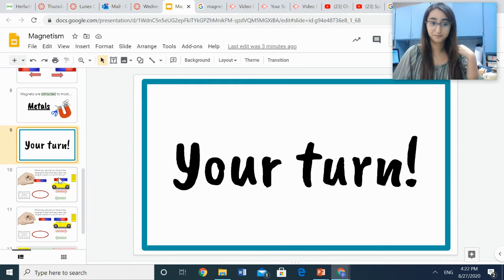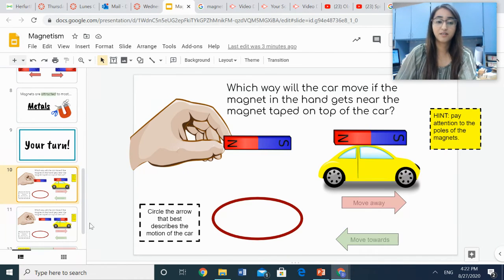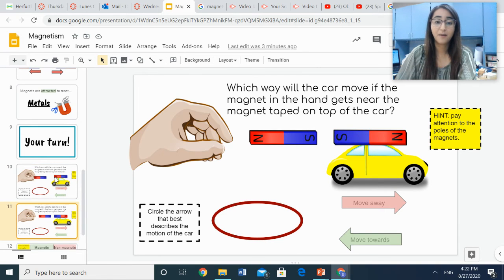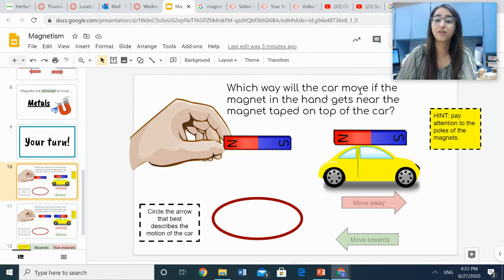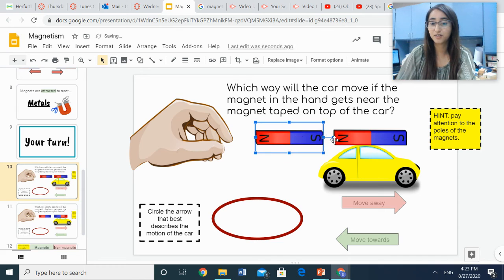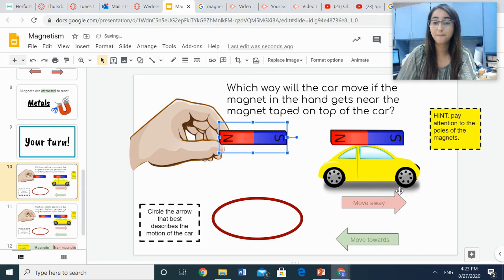All right, so now it's your turn. For your assignment, you are going to answer these two questions about poles. It says, which way will the car move if the magnet in the hand gets near the magnet taped to the top of the car? So if this magnet were to get closer to this one, is this magnet going to attract to the other magnet or is it going to push away? You're going to answer that by circling which arrow points in the direction that the car is going to go. All right? And we will do this in the next video too.